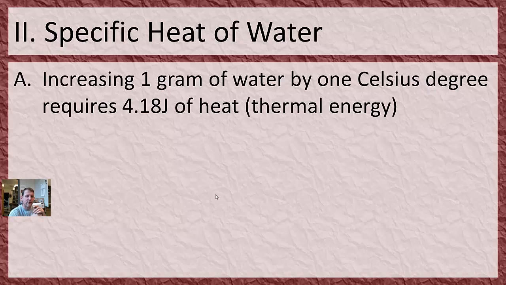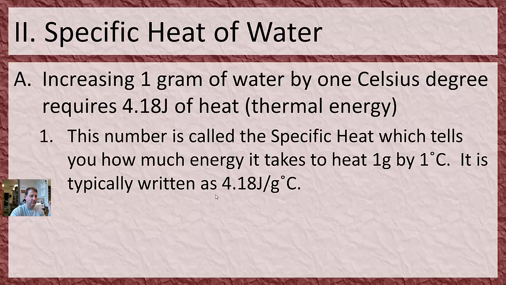And this number can be really hard to work with because instead of just being something per gram or something per degree Celsius, it's something per gram and per degree Celsius. It's like a ratio of 2 things. Well, it's like a ratio of 3 things, I guess. It's usually written just like this down here at the bottom. So it's summarized this way.